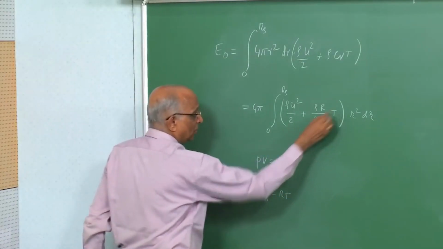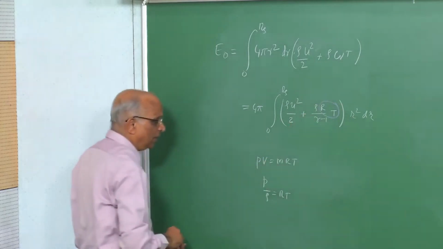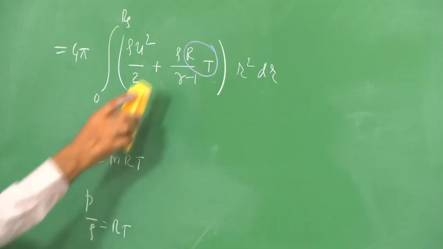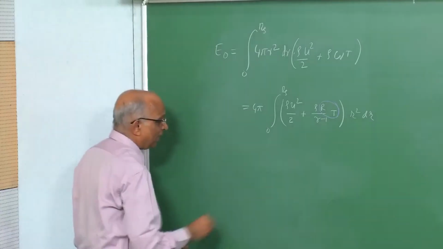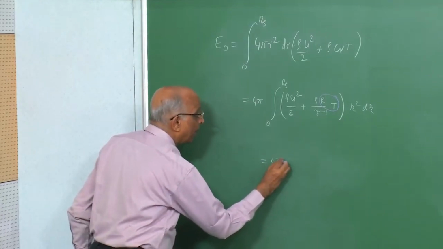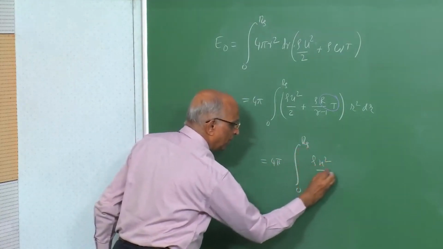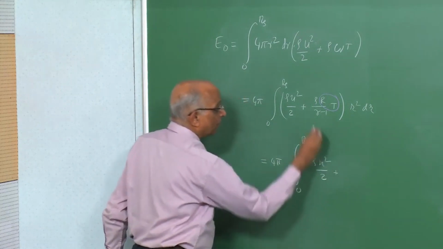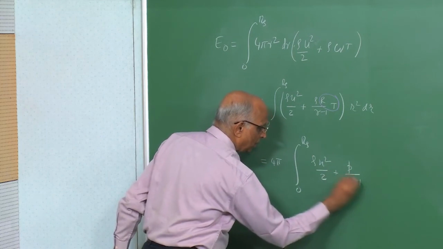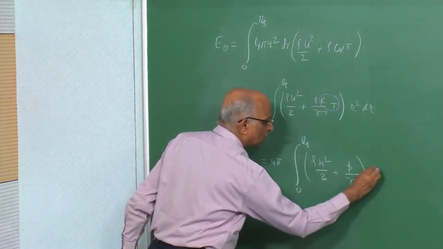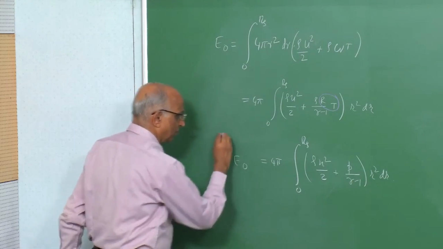If I substitute the value of P by rho instead of the product of R and T, I get P by rho over here, and rho and rho get cancelled. So this is equal to 4 pi, integral 0 to Rs of rho u square divided by 2 plus P divided by gamma minus 1, into r square dr, which is equal to the energy release in the explosion.